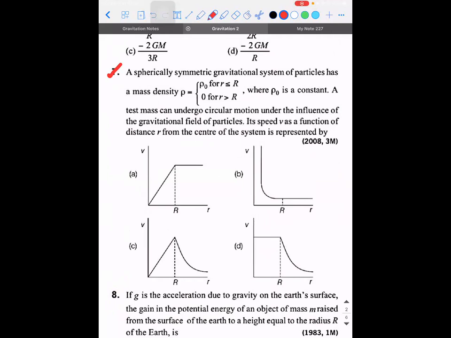A test mass can undergo a circular motion under the influence of the gravitational field of the particles. If the speed v as a function of distance r from the center of the system is represented by which graph? How to do?